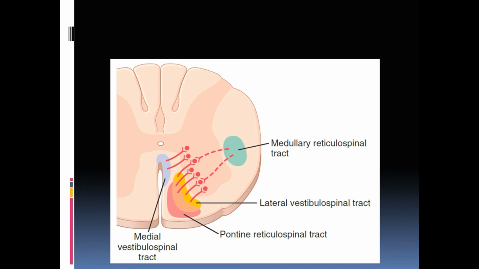Other stages can be attained by the action of medullary reticulospinal tract, which inhibits the anti-gravity muscle. So this is how the balance between pontine and medullary reticulospinal tract occurs, and these are the ones which help to perform certain actions.